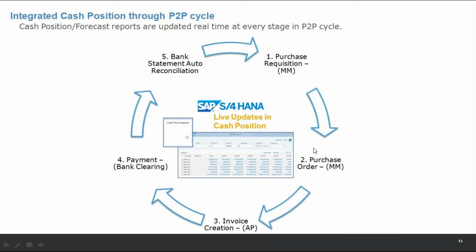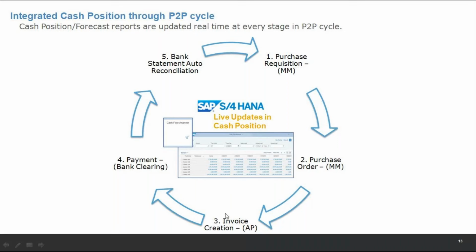Purchase requisition and purchase order, are they certain? Do you think about certainty? I might create a purchase order, but I might not create a payment, right? A purchase requisition is a completely uncertain thing. So in cash position, a live update happens that it is an uncertain thing, but this cash flow is expected. There are levels of certainty: certain, less certain, uncertain, divided into some technical terms which I'll come to. A purchase order is again a bit uncertain.